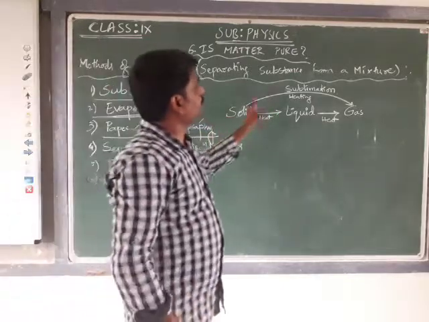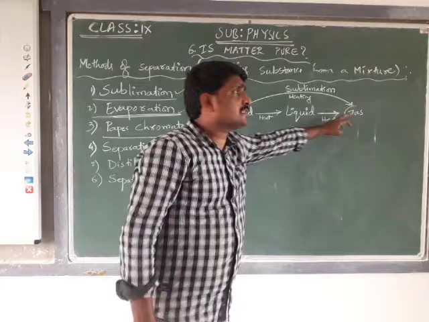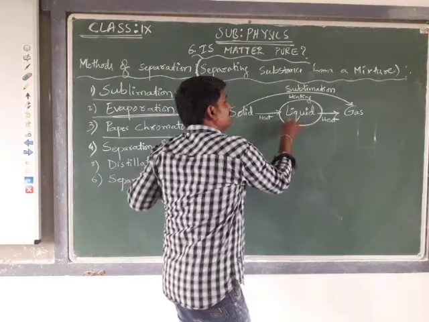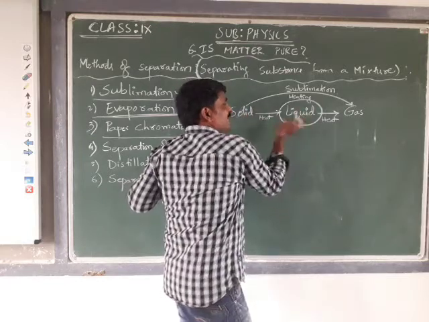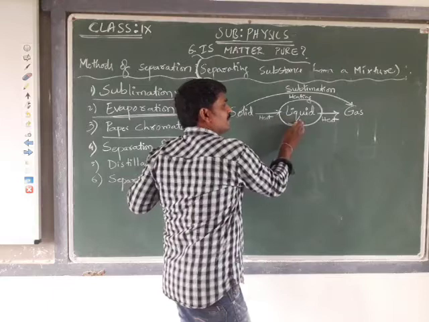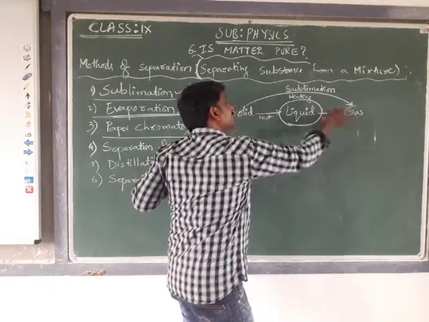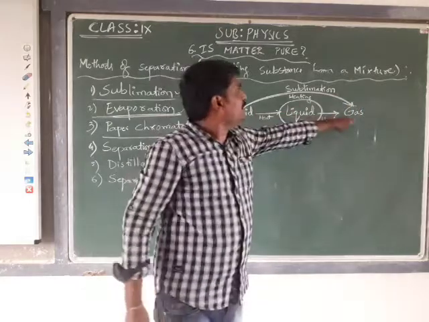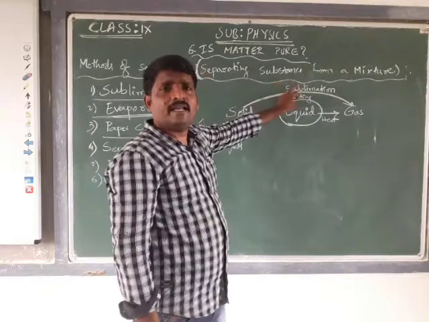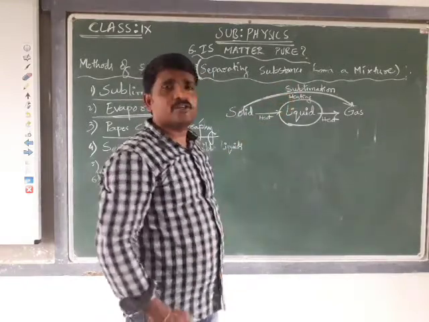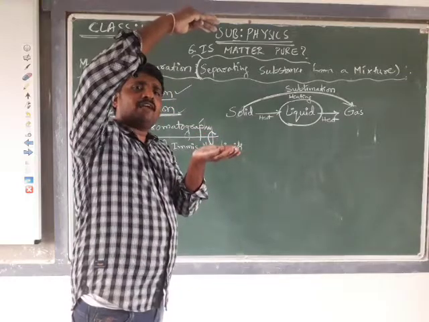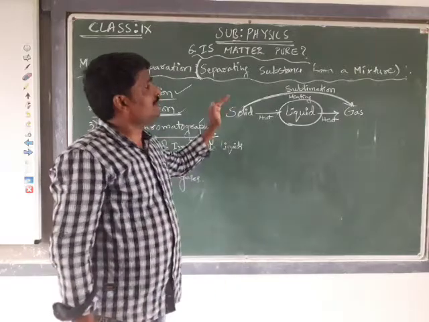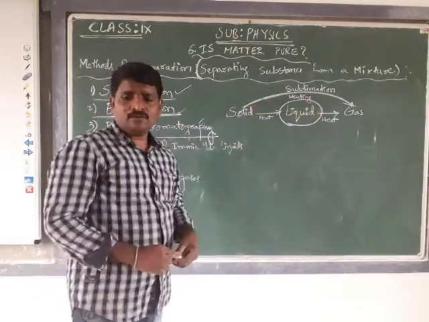When a solid gets directly converted into gaseous form, it is considered sublimation, where it skips the liquid phase. In the general method, a solid when heated converts into liquid, and liquid when heated converts into gas. But by skipping the intermediate stage, if the solid phase is directly converted into gas by heating, that is called sublimation. How did we understand? Skipping the liquid phase in the process of converting a solid to gas is called sublimation, where solids directly convert into gases.